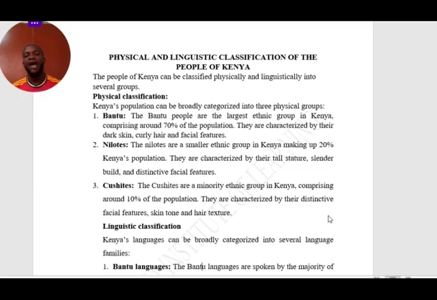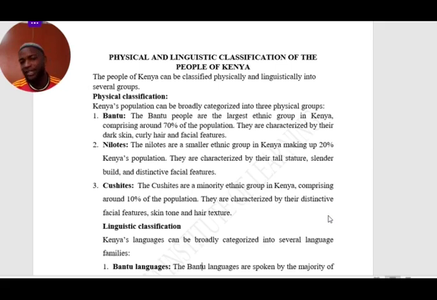They are characterized by a tall structure, a slender build, and distinctive facial features. We can characterize them by looking at their height, their build, their facial features, their appearance, and so on.